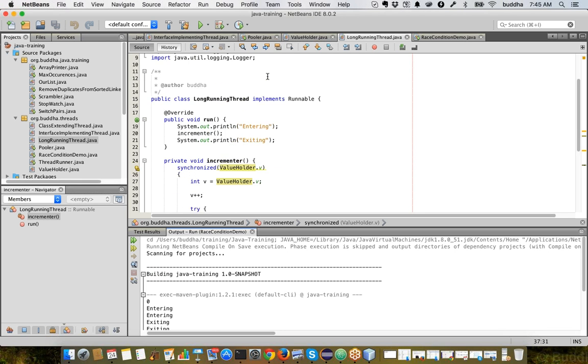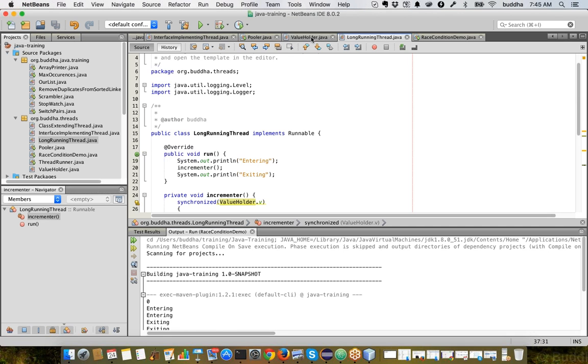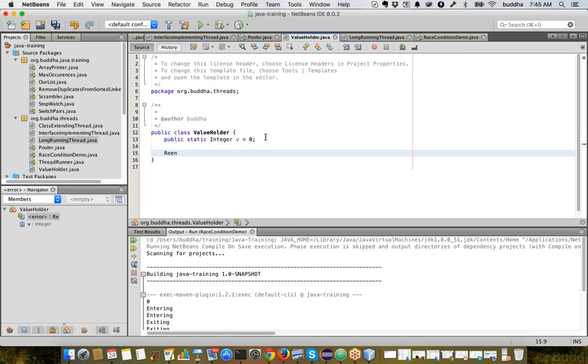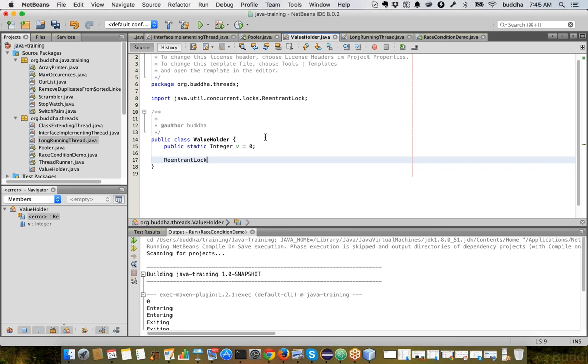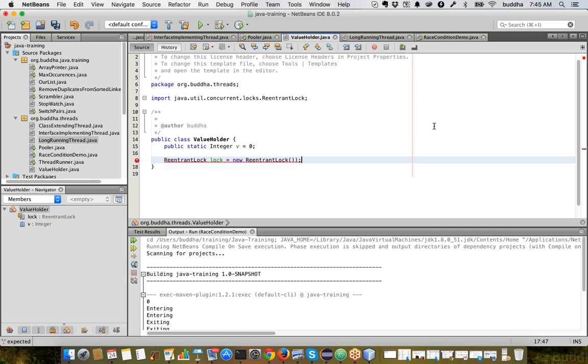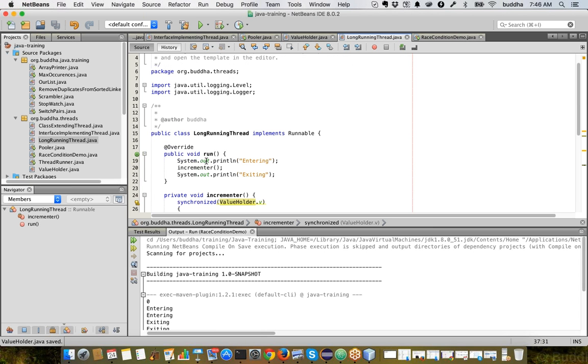Or we can even create a lock object, for example, a ReentrantLock. This has to be static so that multiple threads share the same lock.